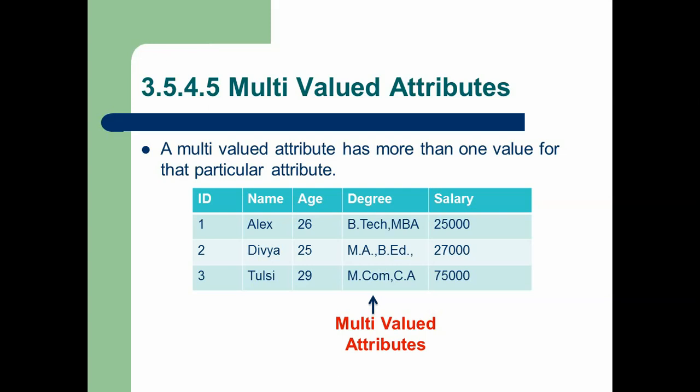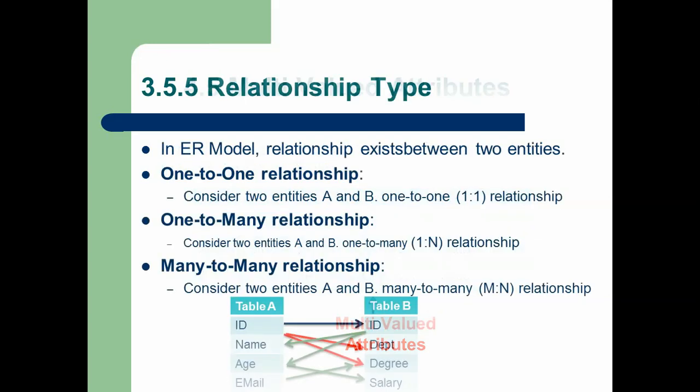The next topic is relationship type. In ER model, relationship exists between two entities. There are three types of relationship in ER model. One is one-to-one relationship, another one is one-to-many relationship, third one is many-to-many relationship.